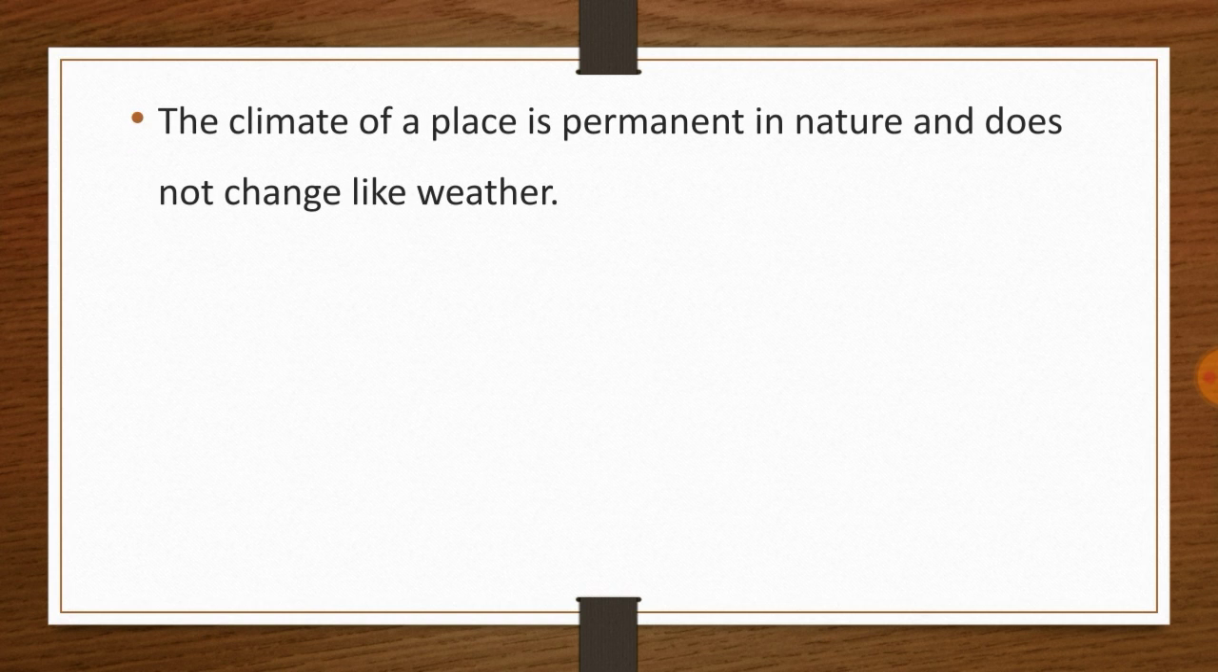So the climate of a place is permanent in nature and does not change like weather. We may say that it is a rainy day, but we cannot say that the climate is rainy. But we can say that in the Himalayas we have a very cold climate. Yes, I hope you understand the concept and differences.